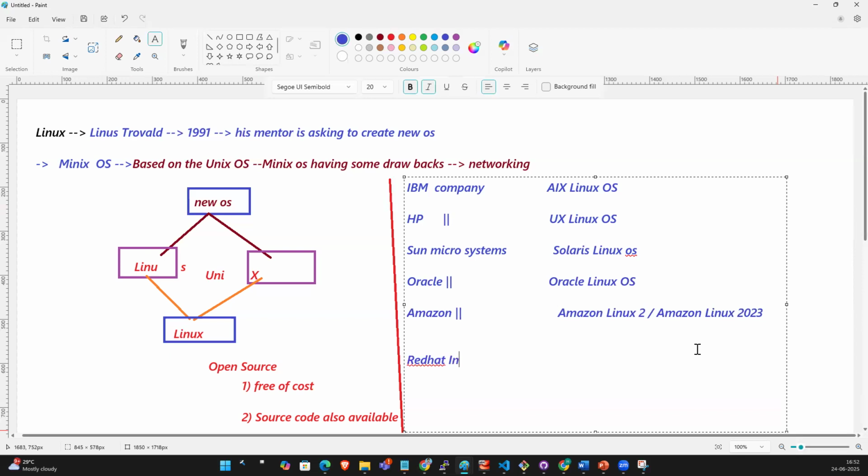Okay. And Red Hat Inc. took that source code and created their own OSs. Red Hat created three types of OSs, guys: Fedora, CentOS, and Red Hat. The versions started at 2, 3, 4, 5, 6, 7, 8, 9. So the current version of Red Hat and CentOS is 9.